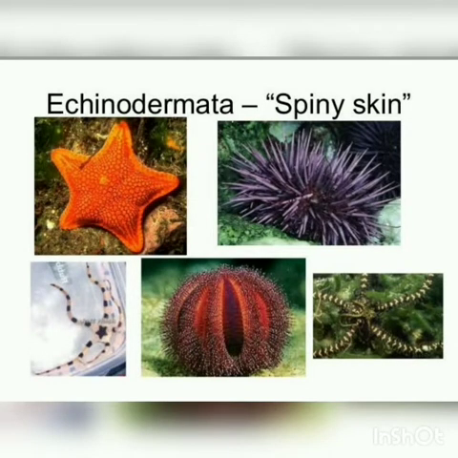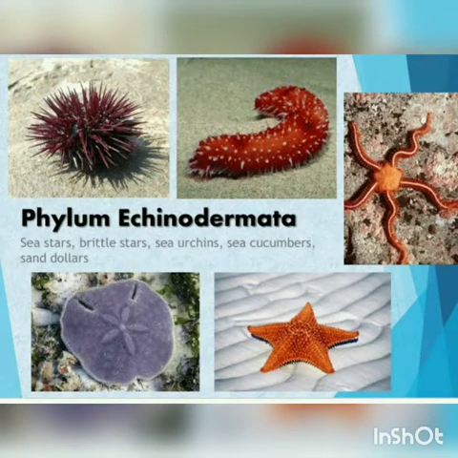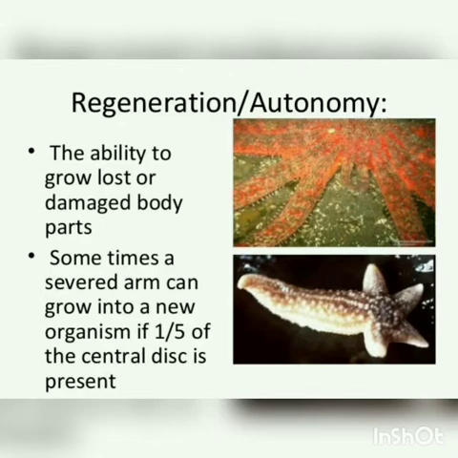In echinoderms, excretory organs are absent. The nervous and sensory organs are poorly developed. The circulatory system is open. They have regeneration capacity. Some echinoderms exhibit autotomy with a remarkable power of regeneration. Regeneration means the lost parts are regenerated.